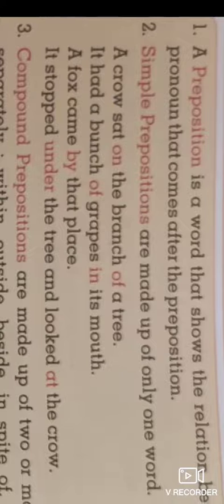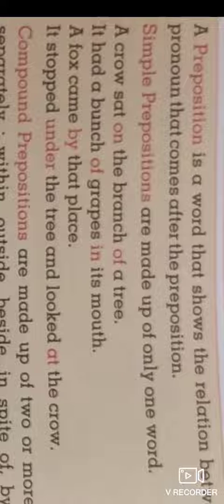Let us look at the first, simple prepositions. The simple prepositions are made up of only one word.